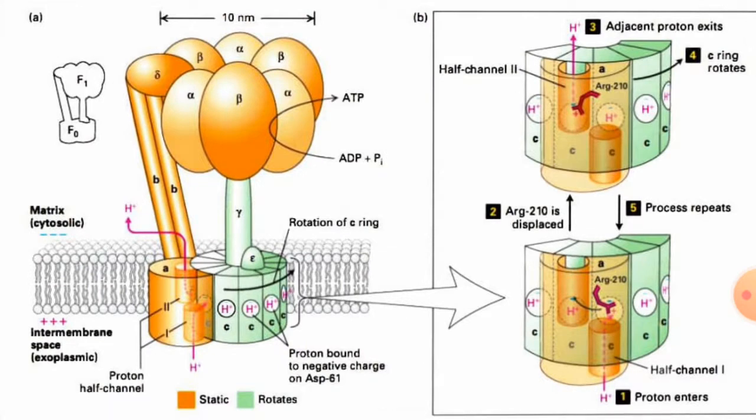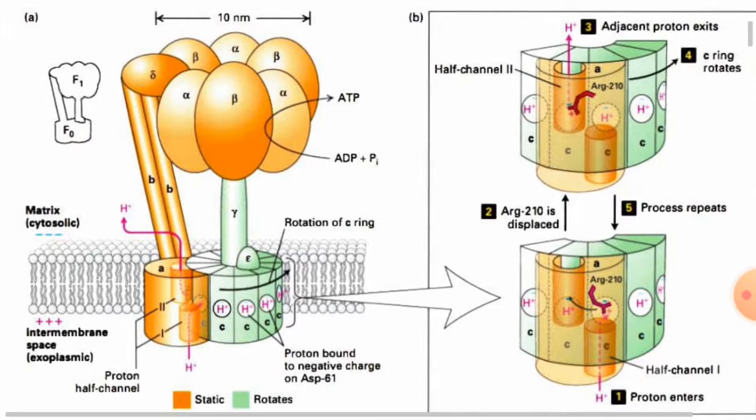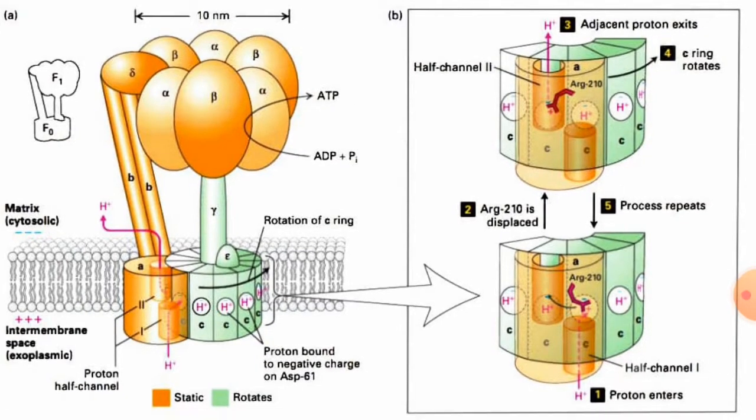Next, we focus on this picture, how protons are imported. During the electron transport chain, the reducing agents donate their electrons, resulting in the generation of a proton motive force that leads to the synthesis of ATP. How is ATP synthesized? ATP is synthesized by another complex called F0F1, which we just discussed, that is the ATP synthase enzyme.